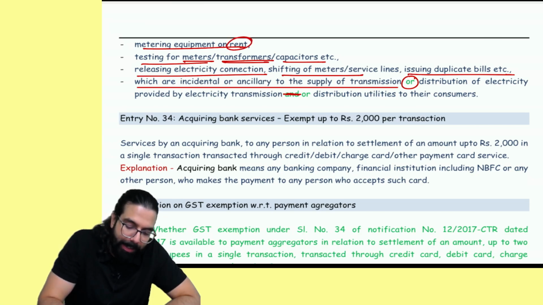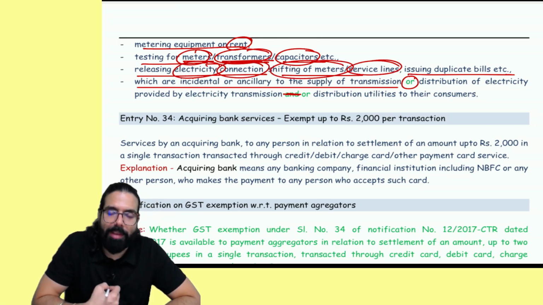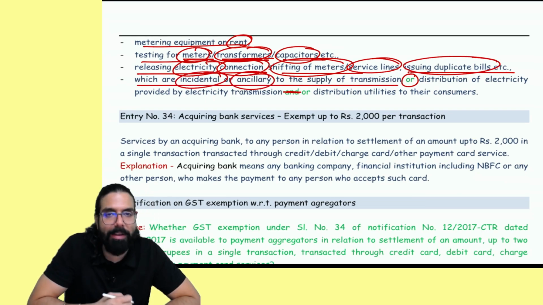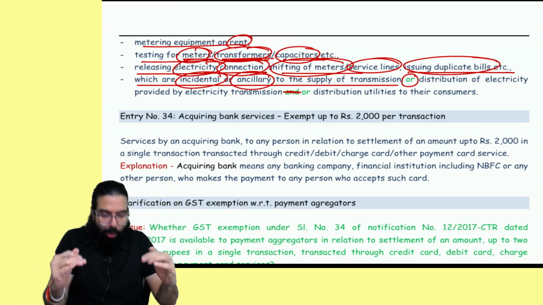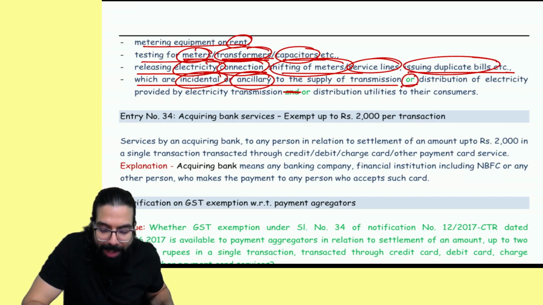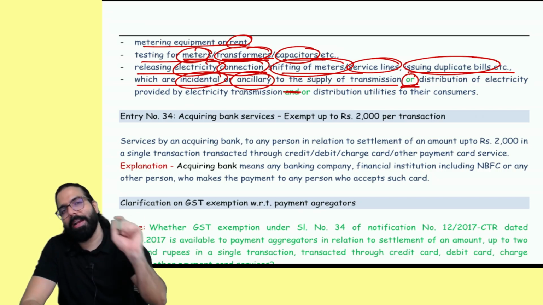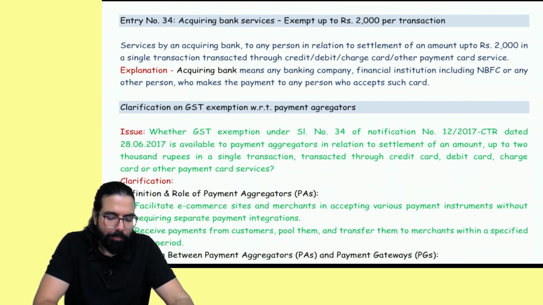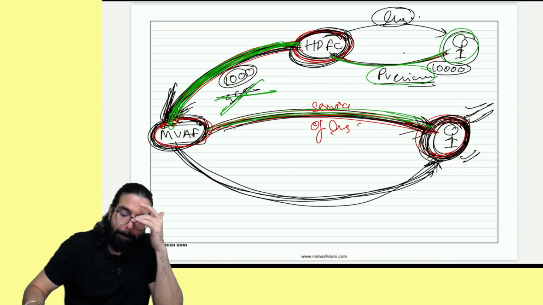Simple, they have told providing meter equipment on rent, testing of meter, transformer, capacitor, then releasing electricity connection, shifting of meter, service line, issuing duplicate bill. All these are incidental or ancillary services. In relation to what? Transmission or distribution. Earlier the word 'and' was there, now the word 'and' has been deleted and 'or' has been put over here. Done, sir. This point is clear. I hope you guys remember.